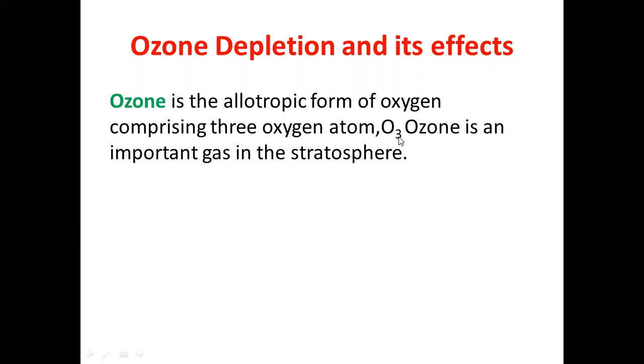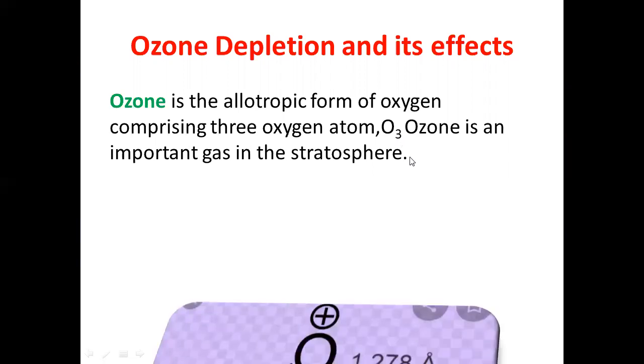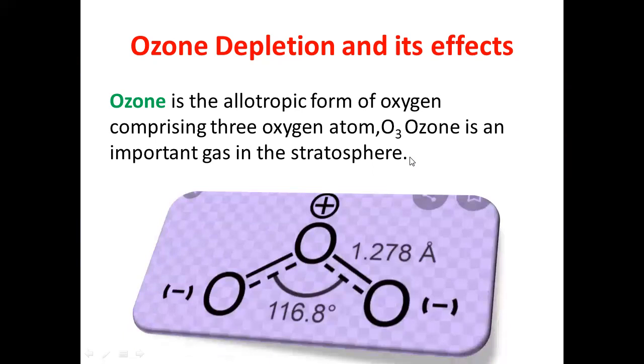In the troposphere, ozone is a pollutant, but in the stratosphere, ozone is very important because ozone filters the ultraviolet radiations and prevents us from their harmful effects. You can see the structure of ozone. There are one, two, three oxygen atoms, and they are bonded together to form the ozone molecule.